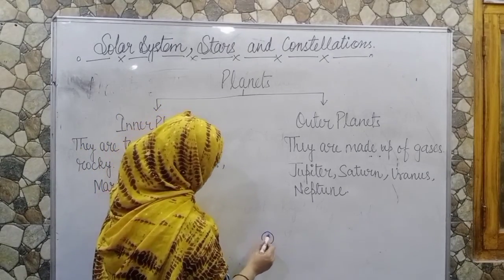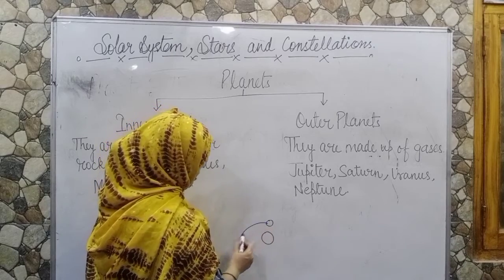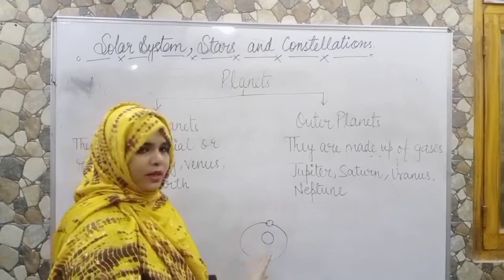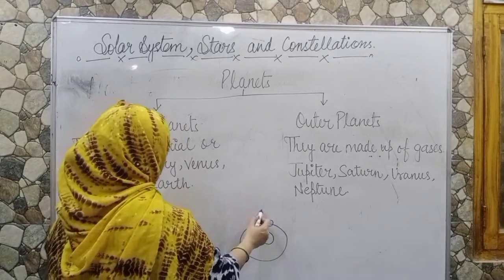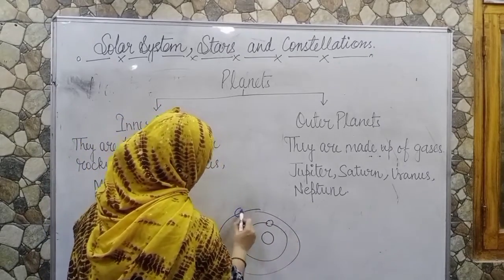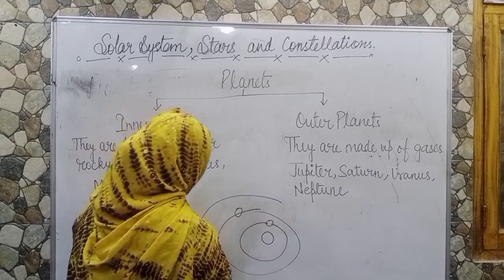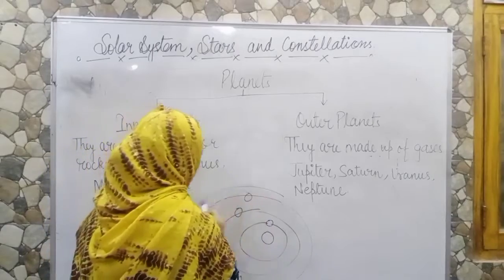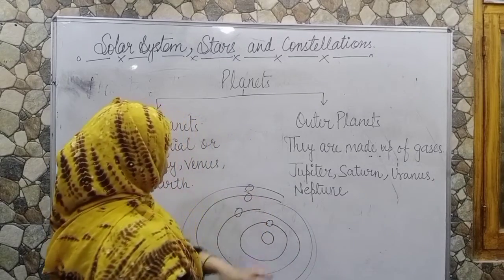Suppose this is the sun, and Mercury is revolving around the sun in its own orbit, and after Mercury, Venus is revolving around the sun, and after Venus, Mars, and after Mars, Earth, and so on.